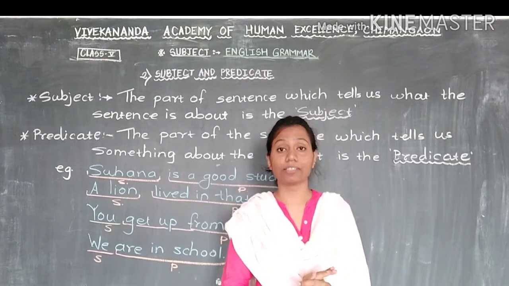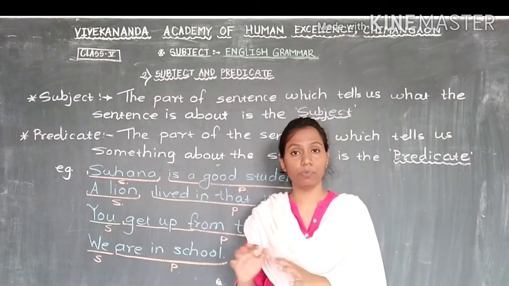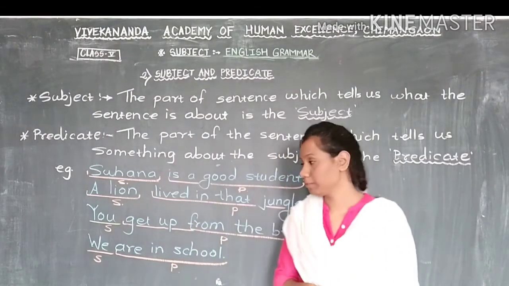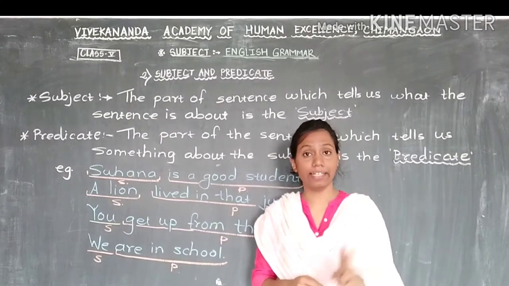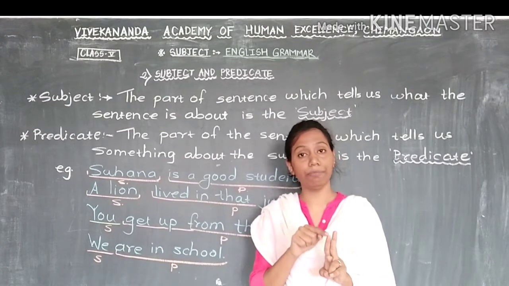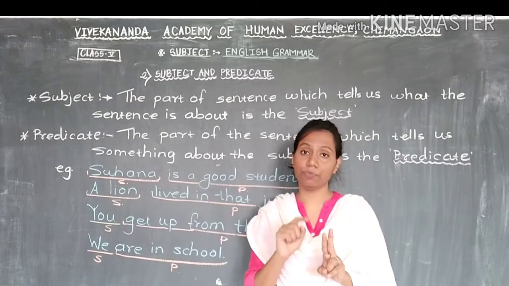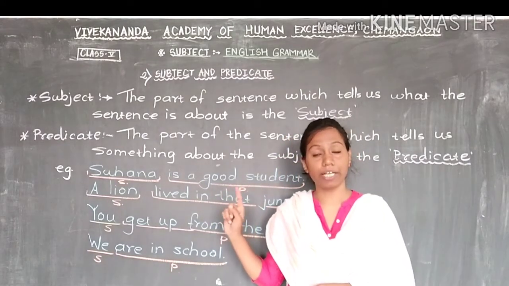Do you understand this? Now we will see some examples, so maybe it will be easy for you to understand. As I told you, a sentence is always framed with these 2 parts, subject and predicate.